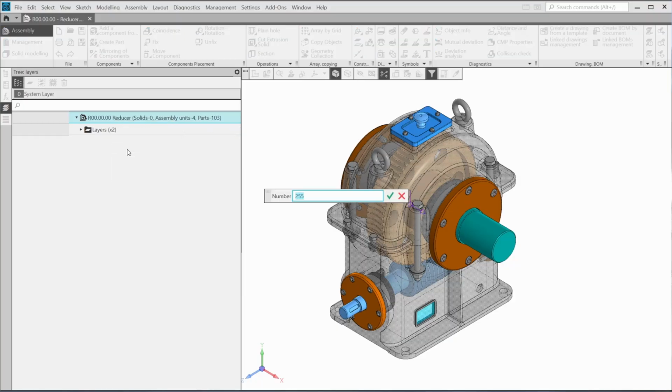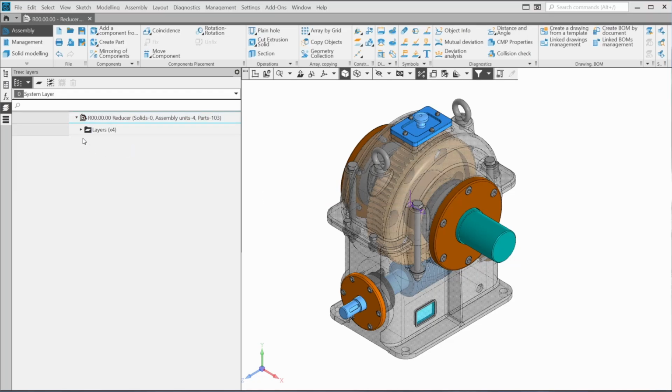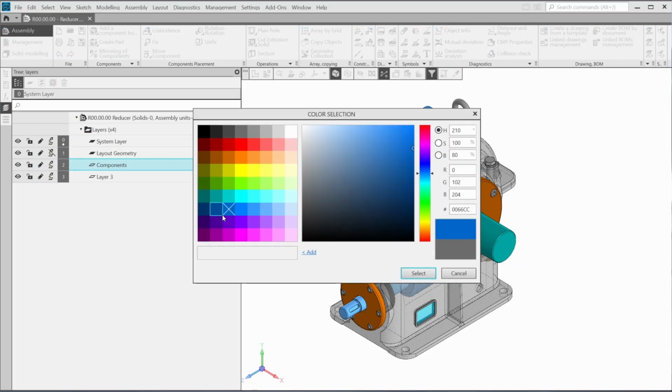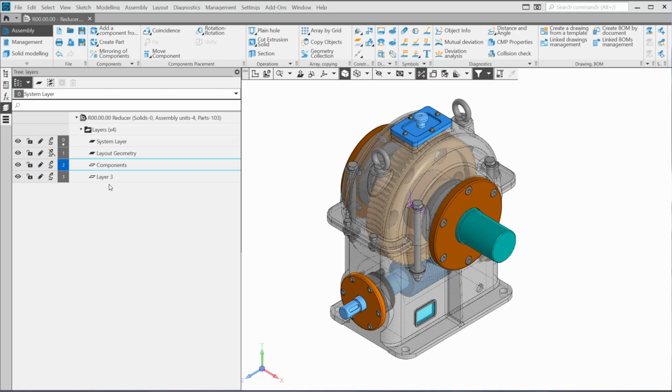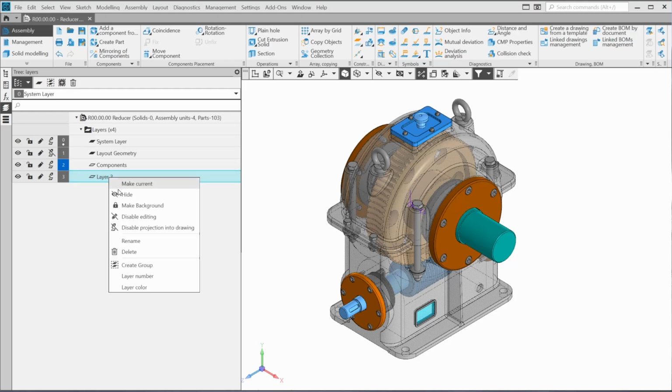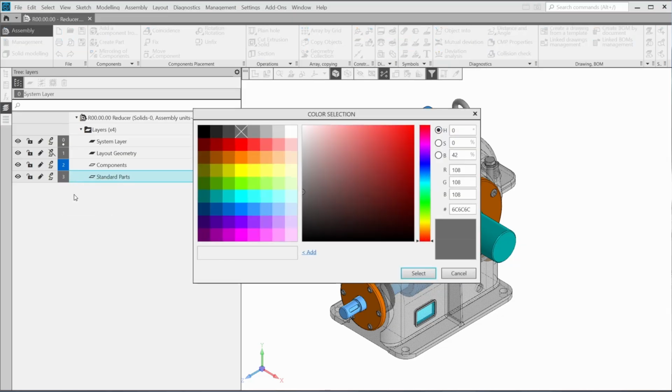This command allows you to create up to 999 layers at the moment. You don't need too many now. So create 2 layers. Rename the new layers. The first will be Components. Set its color to blue. The second layer will be Standard Parts. Its color will be orange.